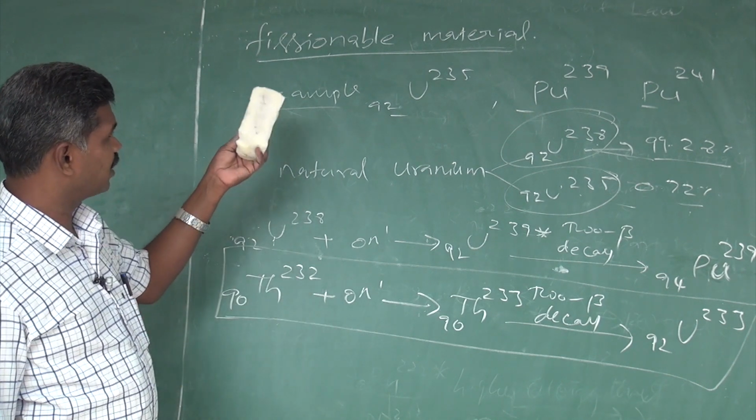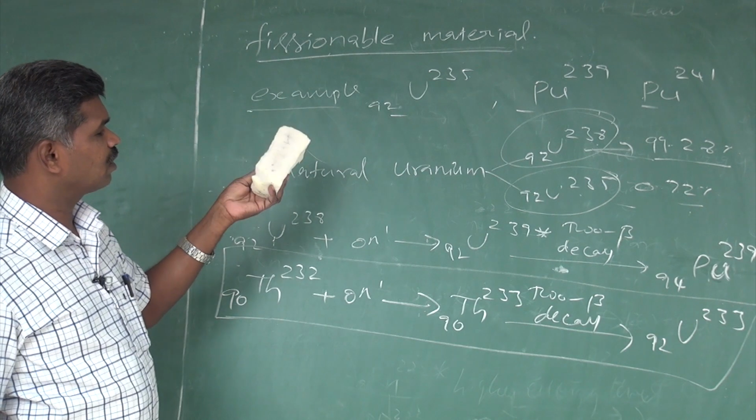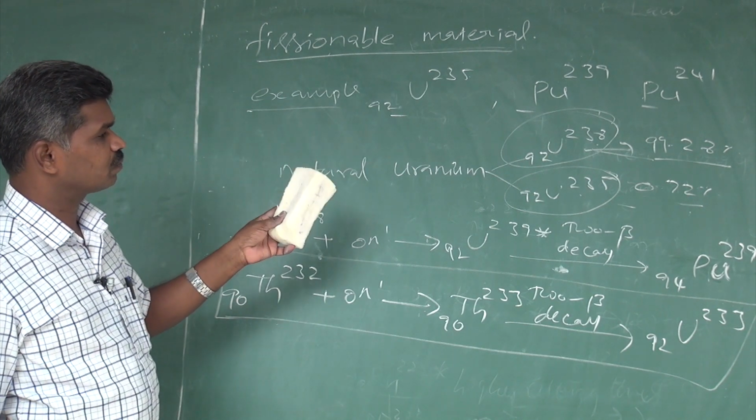A fissionable material is a material that produces the fission reaction if it absorbs one neutron.